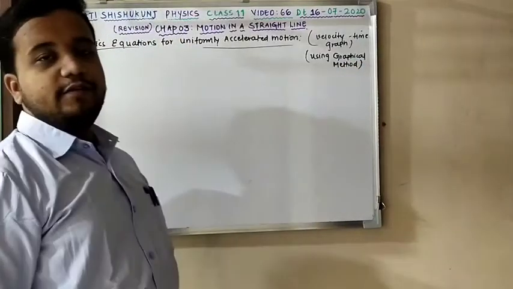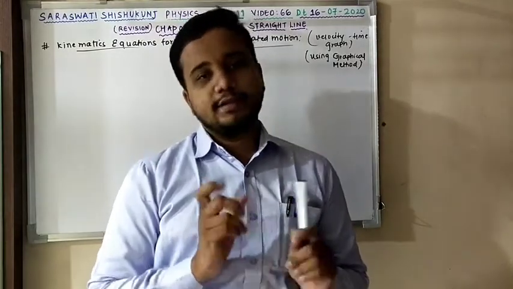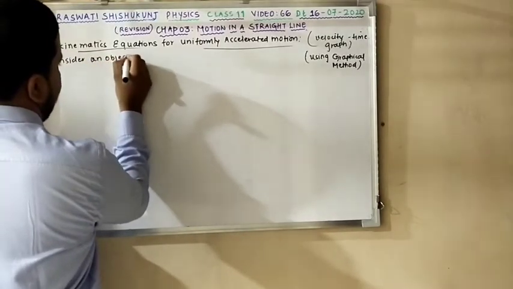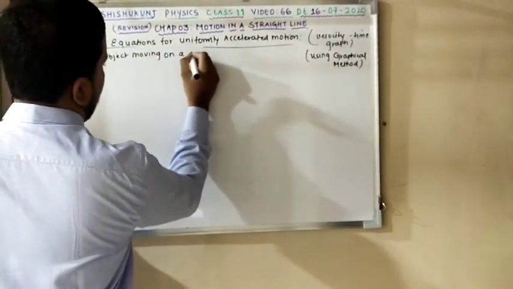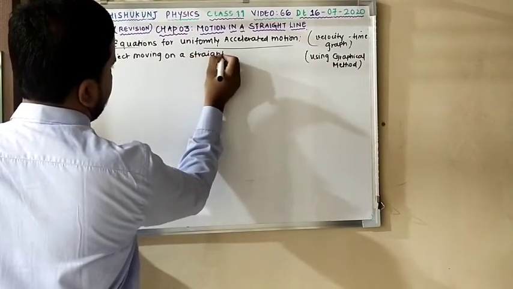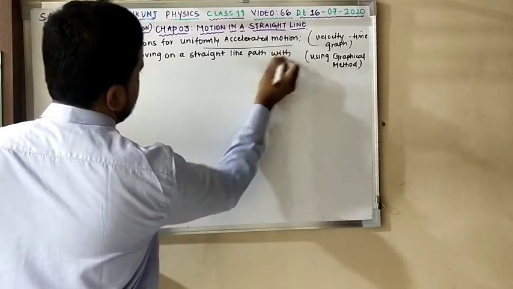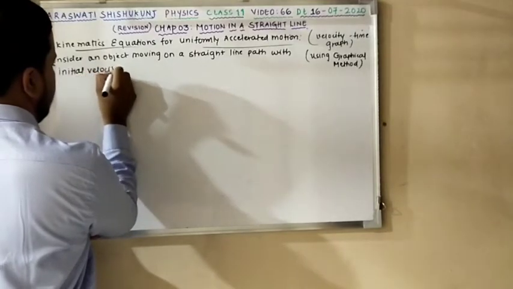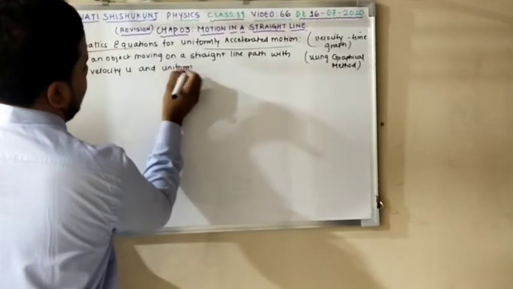Now very first thing, consider an object that is moving on a straight line path with initial velocity u and uniform acceleration a. So I can write, consider an object moving on a straight line path with initial velocity u and uniform acceleration a.